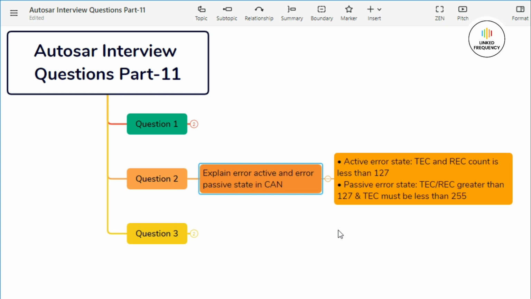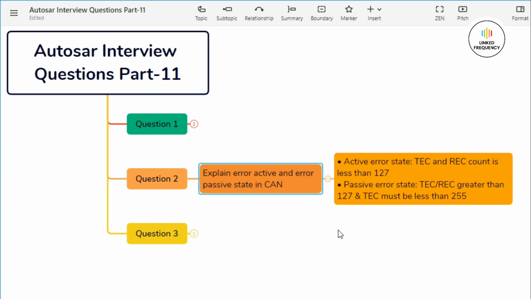By default, all the CAN controllers will be in error active mode. In an error active state, a CAN node is functioning normally and is actively participating in the communication on the bus. The node can transmit and receive messages without any issues and raise active error flags when detecting errors.